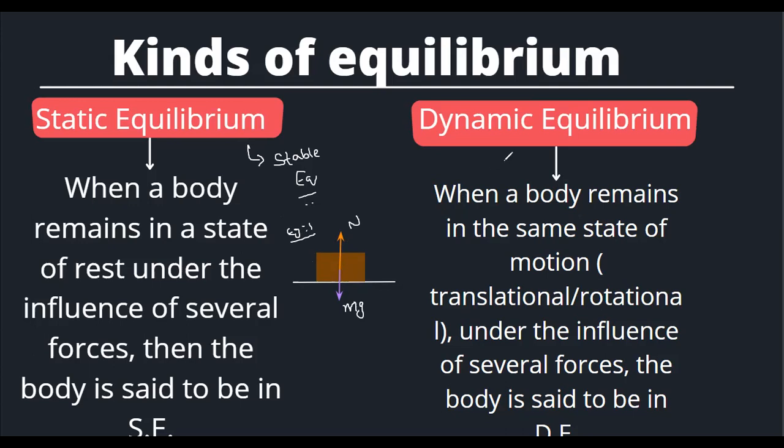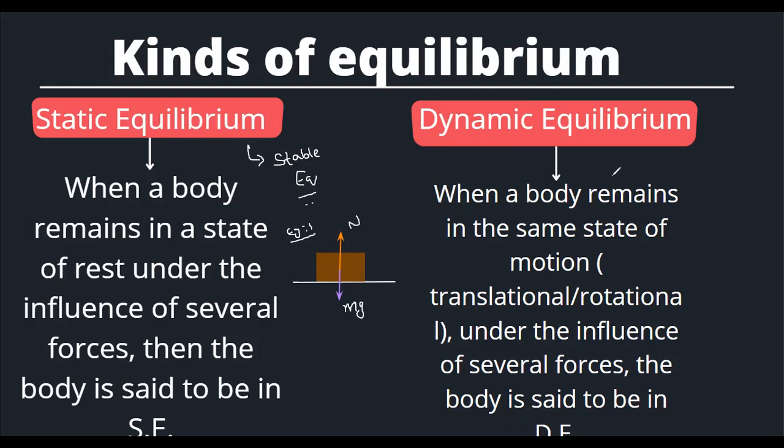Now let us look into dynamic equilibrium. What do we mean by this? The body is already in translational or rotational movement. If the forces are acting and the body remains in the same state of motion, whether translation or rotation, we call such a state dynamic equilibrium.